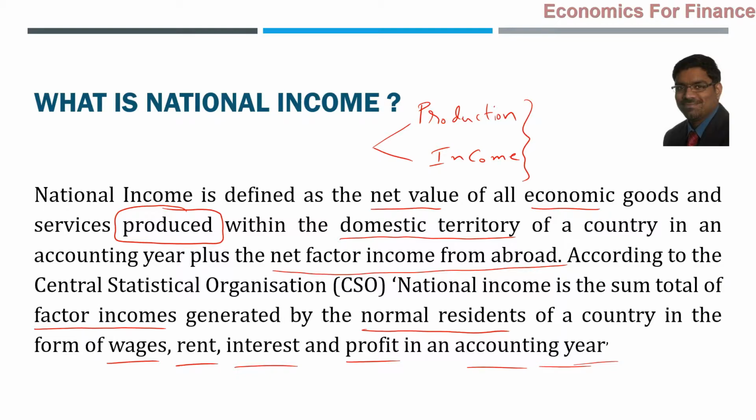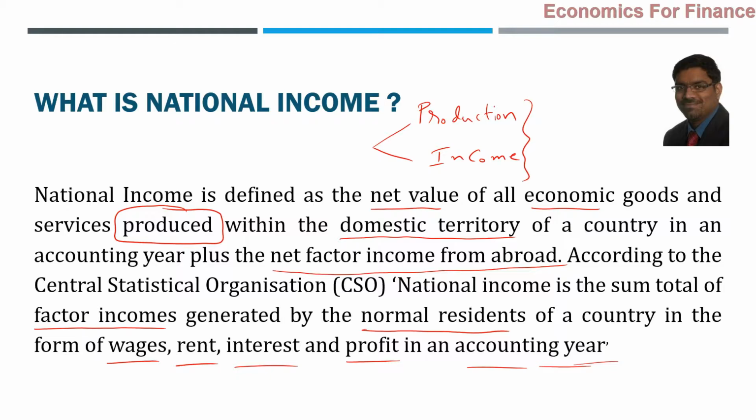Those who have some property and allow others to use that property will earn rent. Those who have money with them and allow an organization or other business to use that money will earn interest and profit also as a return to capital. So what are the factors of production, if we generally observe?